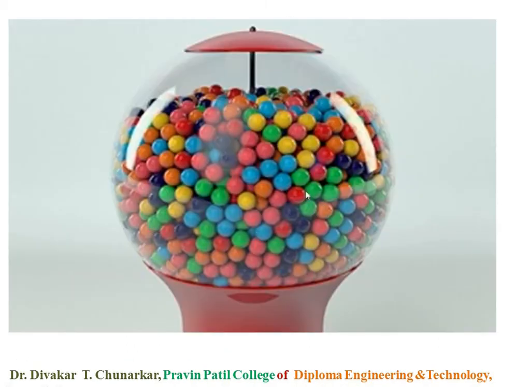This is the gumballs and this is the pot, you may say like that. This pot has 230 gumballs by our guess, but actually there are 311. So this is a wrong observation, or this is not the proper answer.